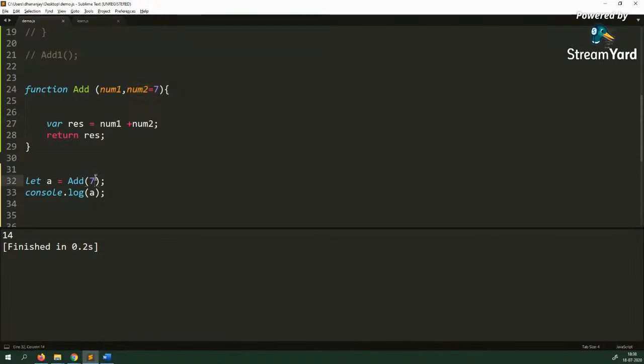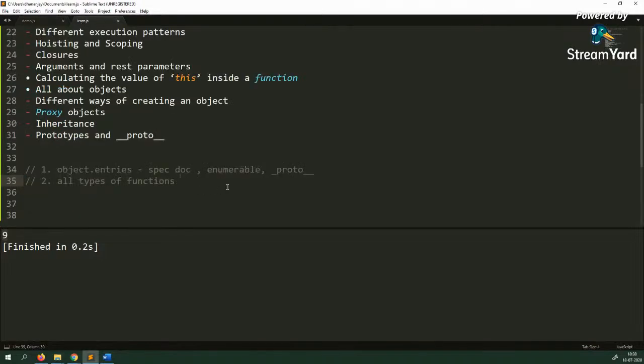If you pass some value for that named parameter, then that value will be used. Again, REST parameters and default parameters became part of ES6, and they are available in all types of functions. So the third thing we covered is the arguments object, REST parameter, and default parameter.